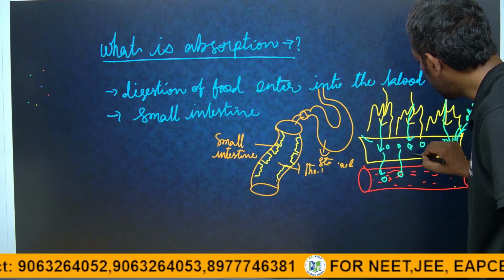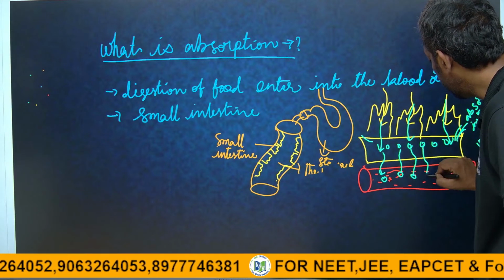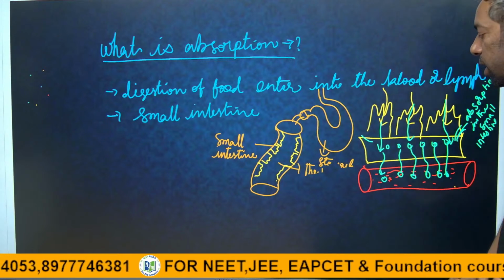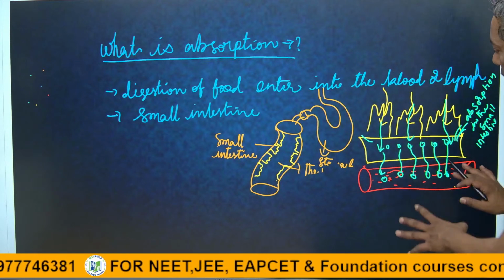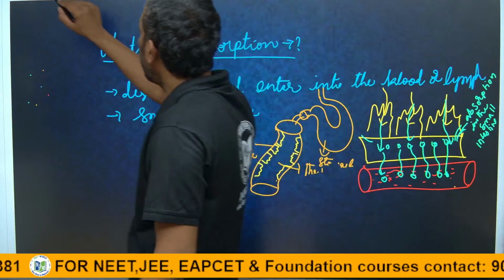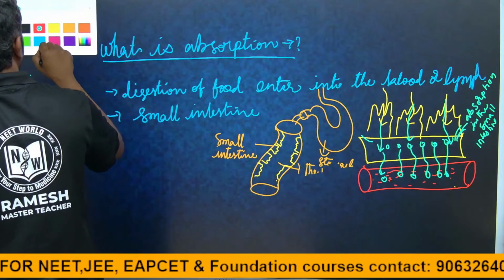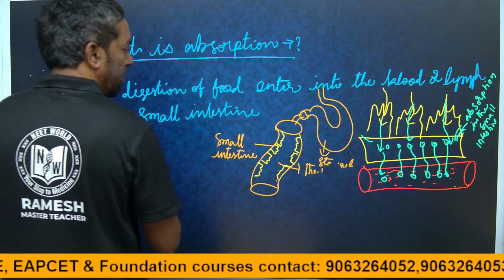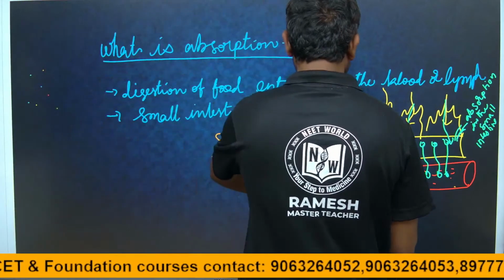This blood carries the food particles to the liver, guys. This is the liver, and this is the small intestine.